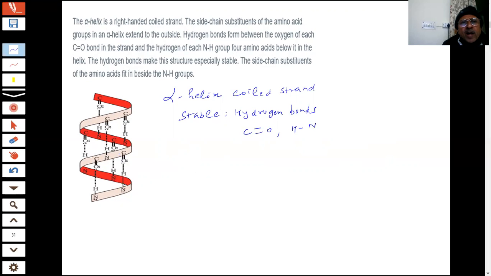They are only to show the formation of hydrogen bonds. This hydrogen bond is formed within the molecule, within the polypeptide chains. Can I proceed further, students?